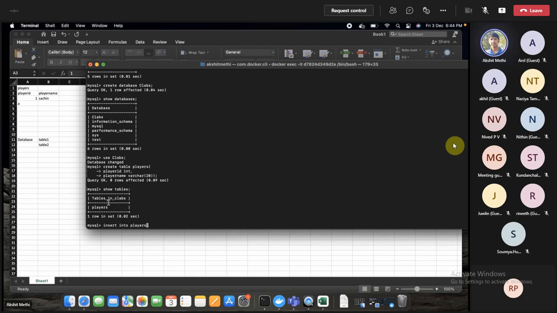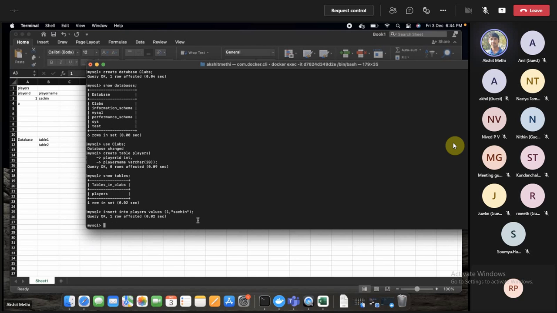This players table. What values do I want to add in this? I want to add 1 and I want to add Sachin. Adding the semicolon to finish the statement. So it got executed. Now this player table contains these two values.